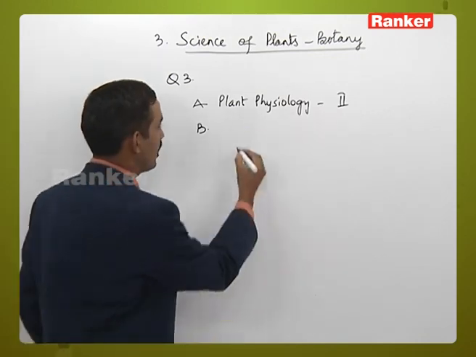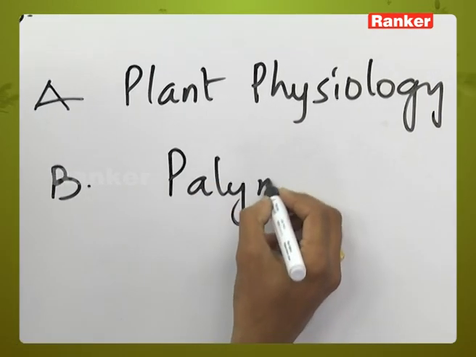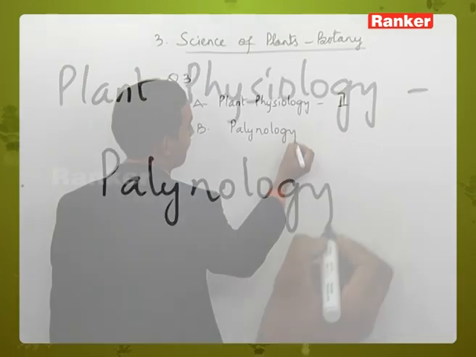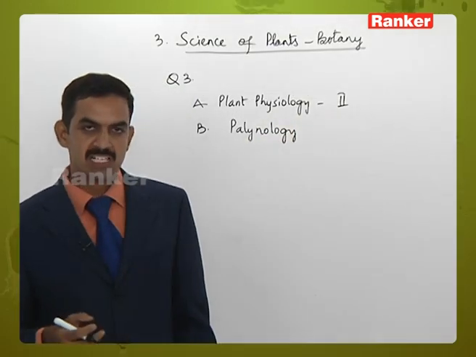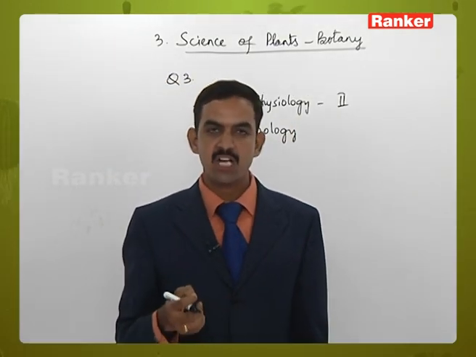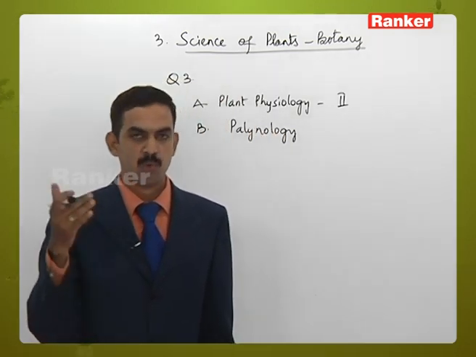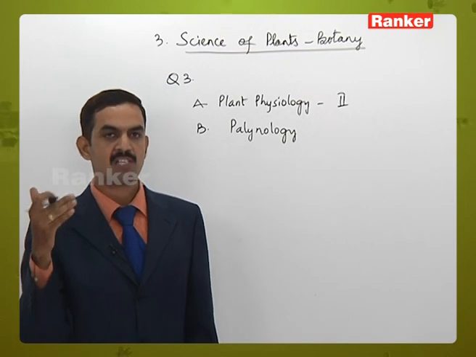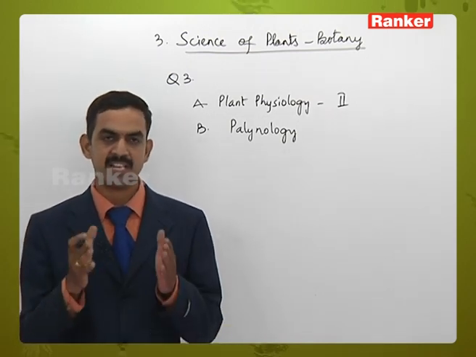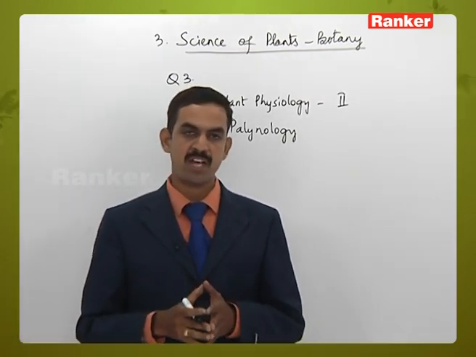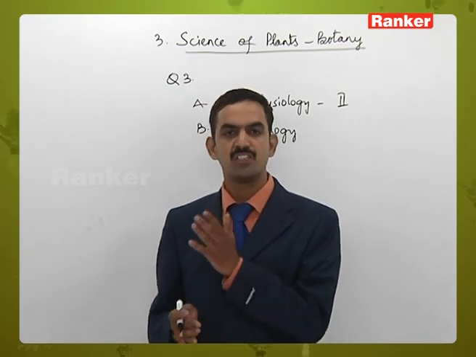B is palynology. Palynology deals with the study of all aspects related to pollen grains, that is, how the pollen grains are formed and how the pollen grain divides. Inside the pollen grain, the nucleus divides to form the vegetative nucleus and the generative nucleus.